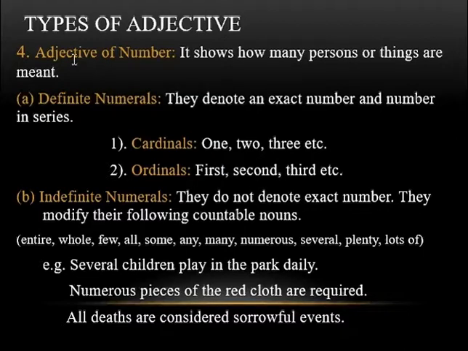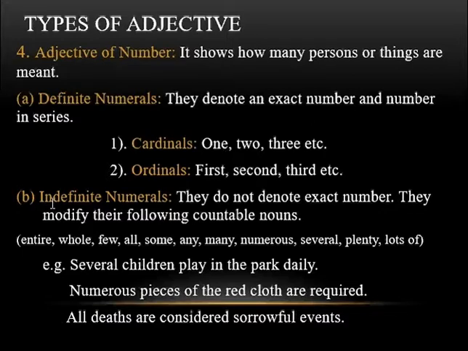The fourth type is adjective of number. It shows how many persons or things are meant. It is further divided into two subtypes, definite numerals and indefinite numerals. Definite numerals denote an exact number and number in series. It is further divided into two subtypes, cardinals and ordinals. Cardinals, 1, 2, 3, denote exact numbers. Ordinals, first, second, third, denote numbers in series. If we use these examples in a sentence, it will be like: I have one book in my bag.